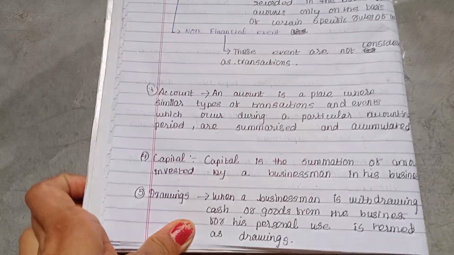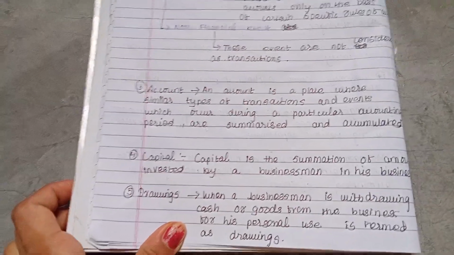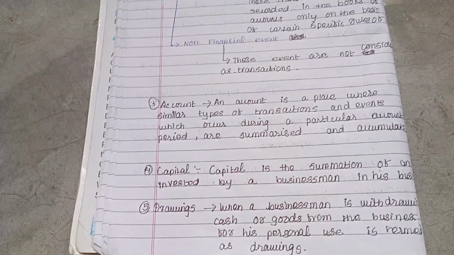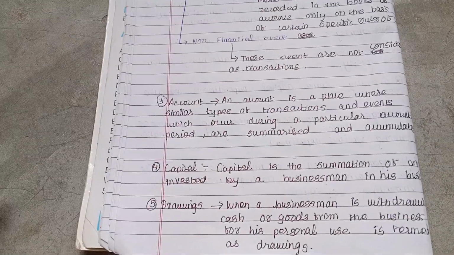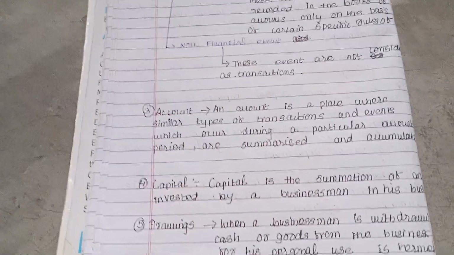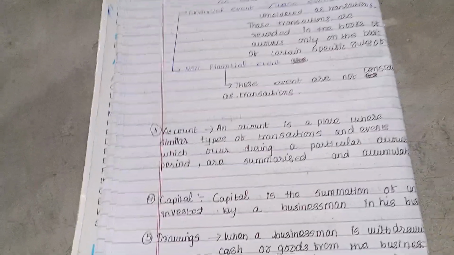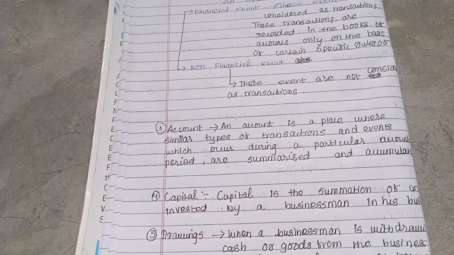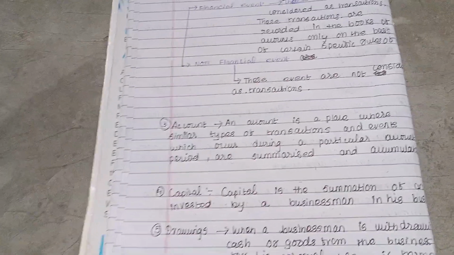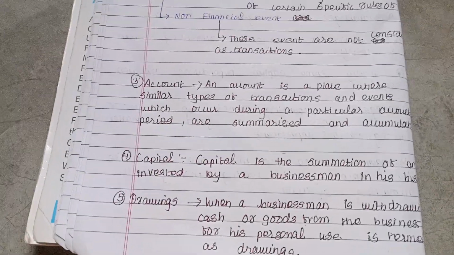And drawing. When the businessman withdraws cash or goods from the business for personal use, it is termed as drawing. In the earlier example, A and B started the business with 50,000, that is capital, and now A wants to withdraw some money from the business, for example 5,000. That is drawing. He is doing it for personal, not business purposes. He is doing it for his own use. For example, he wants to pay his home rent and withdraws 5,000.